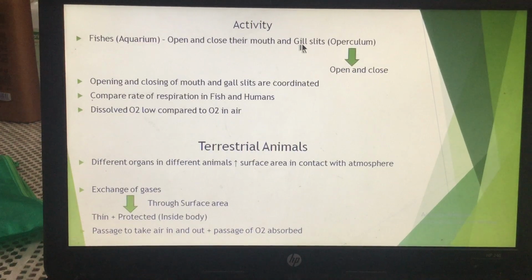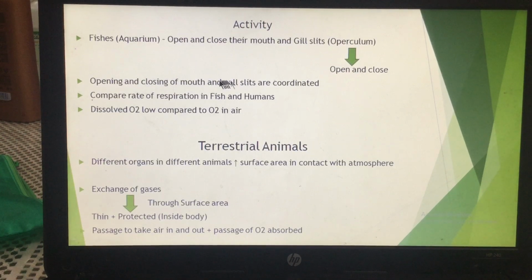Similarly, these gill slits can be opened or closed with the help of an operculum. Now you will find that the opening and closing of the mouth and the opening and closing of the gill slits with the help of the operculum are always coordinated. When the mouth is opened, the gill slits are closed, and when the gill slits are open, the mouth is always closed.